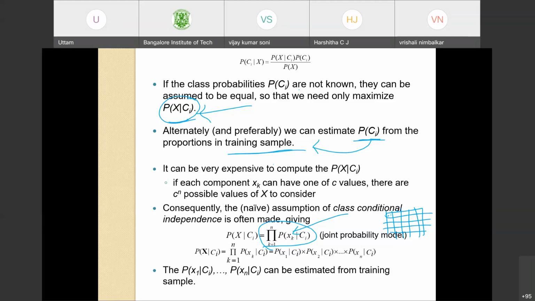So probability of x given Ci will be equal to x1 given Ci into x2 given Ci into x3 given Ci, and so on up to xn given Ci. And this product will give me probability of x given Ci, in which we are interested. The numerator part here is the joint probability model.